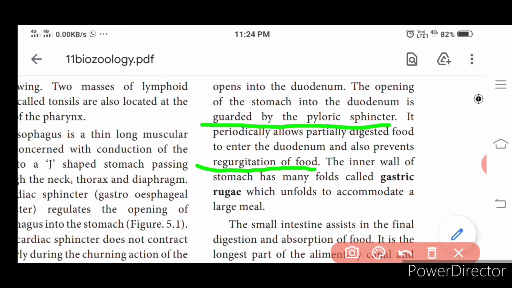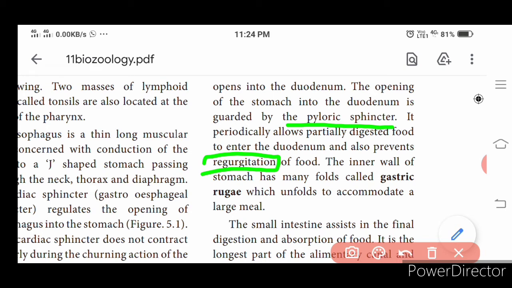What is regurgitation? It is the movement of food in the upward direction. Sometimes when you feel indigestion, the food may get collected in your mouth immediately. That is called regurgitation, which occurs when the pyloric sphincter is not working.